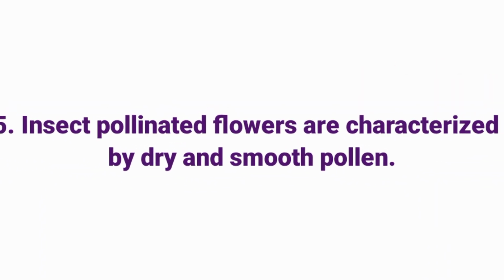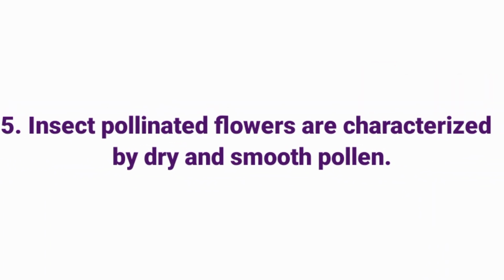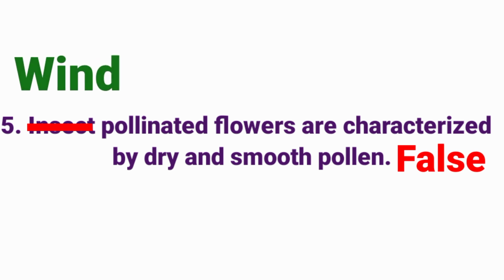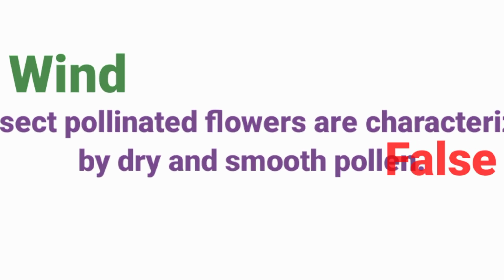Insect pollinated flowers are characterized by dry and smooth pollen. Answer: false. It is not insect pollinated flowers, it is wind pollinated flowers. So the correct statement is wind pollinated flowers are characterized by dry and smooth pollen.